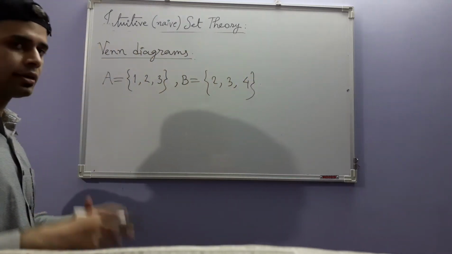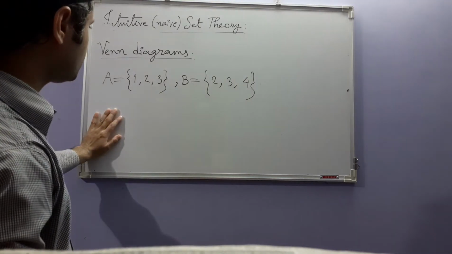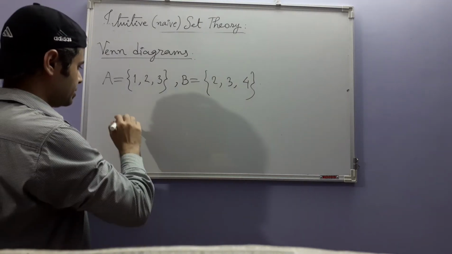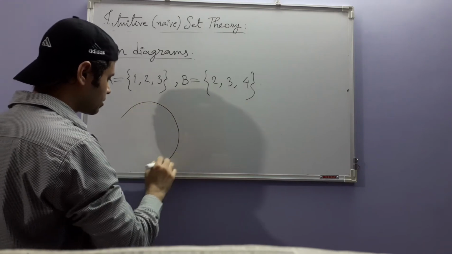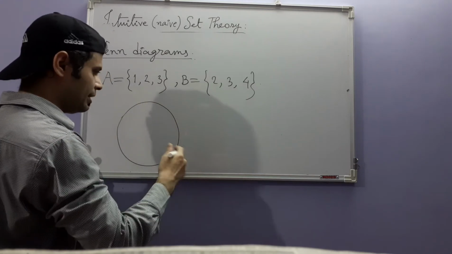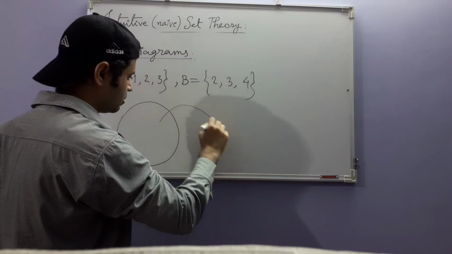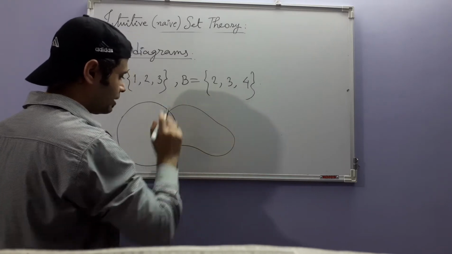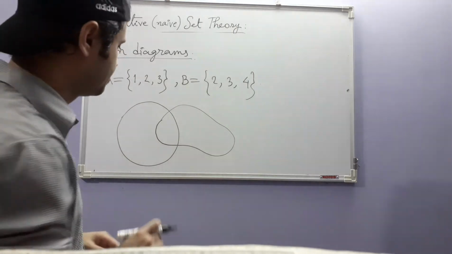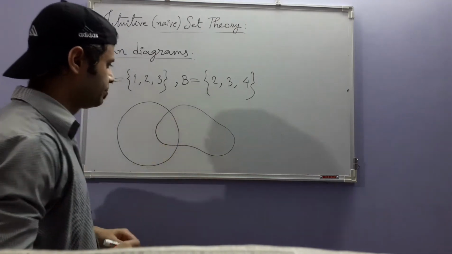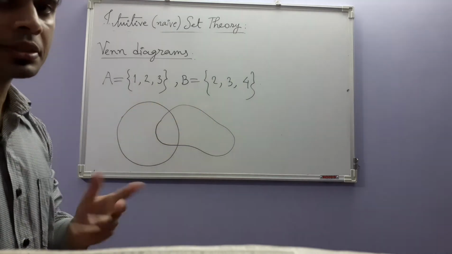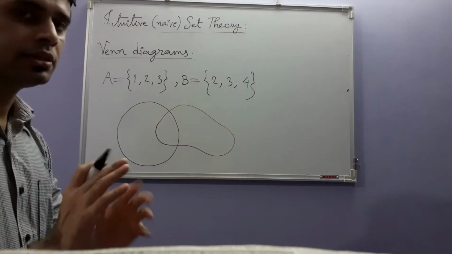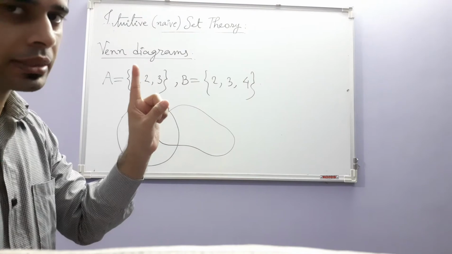So in a Venn diagram, we denote the sets by either circular regions or any sort of region which encloses some area. Okay, and these represent the sets. The shape of the region does not matter except for one set.